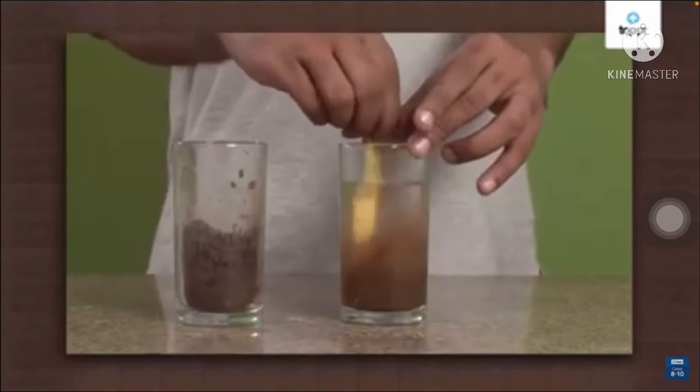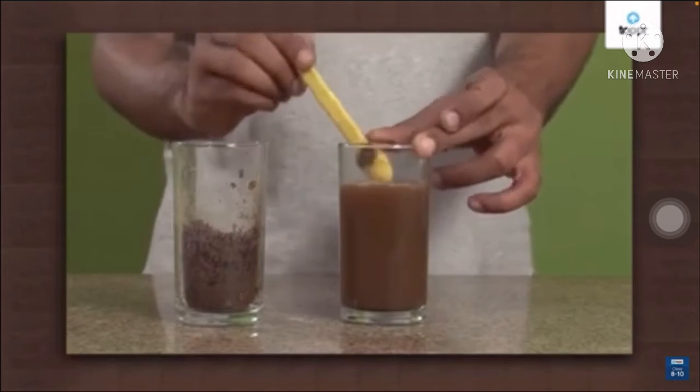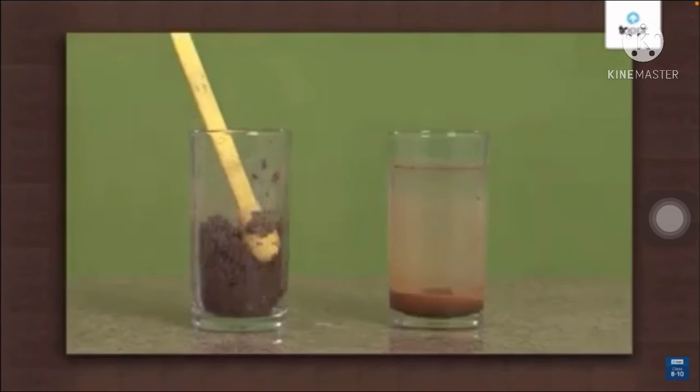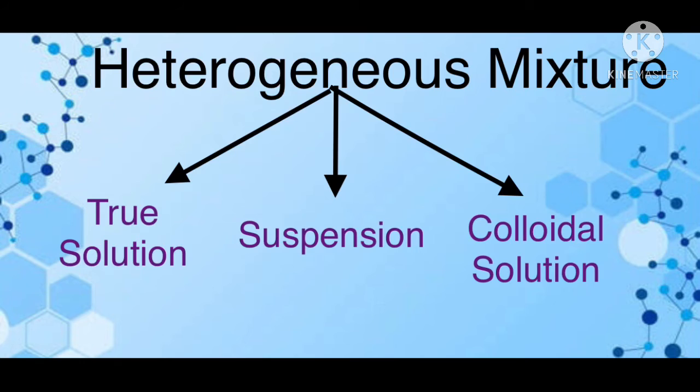Let us see one more example. When we dissolve sand in water, the particles of sand do not mix with the water uniformly, and hence after some time they will settle down at the bottom. Hence the composition is non-uniform. Next we will see the types of heterogeneous mixture. There are three types: the first one is true solution, the second one is suspension, and the third one is colloidal solution.